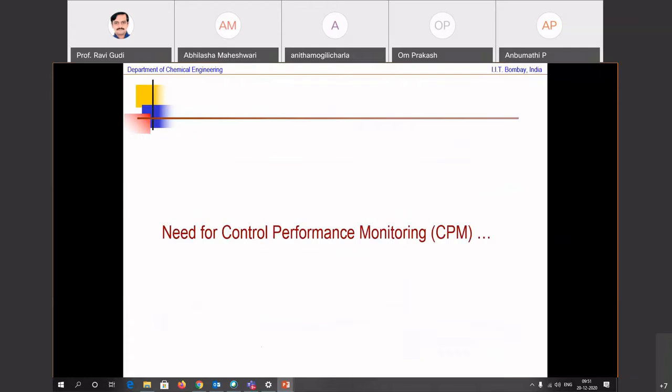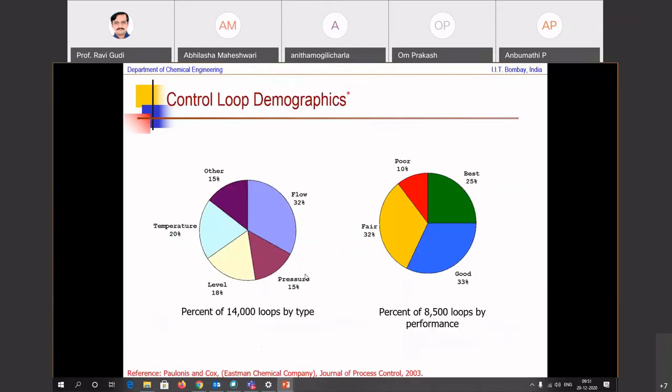So now this motivates the need for monitoring that control loop. So some statistics is in order. There was a survey done in 2003. Some of you may already be familiar with this. They looked at a variety of loops present in the chemical process industry.